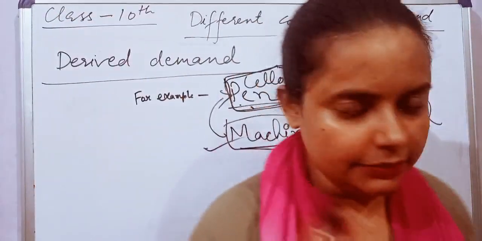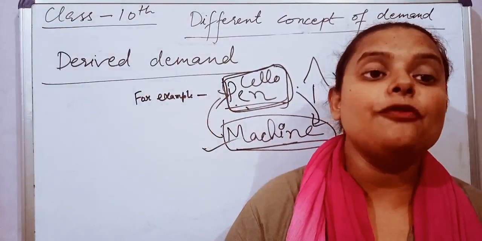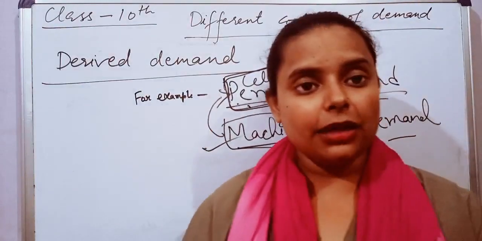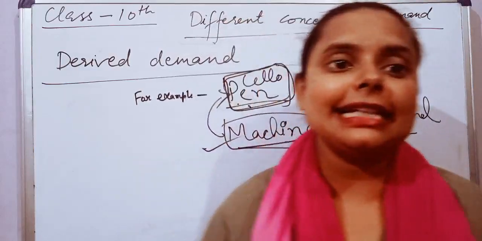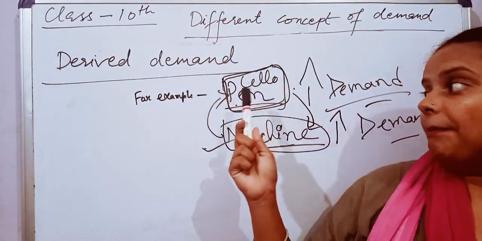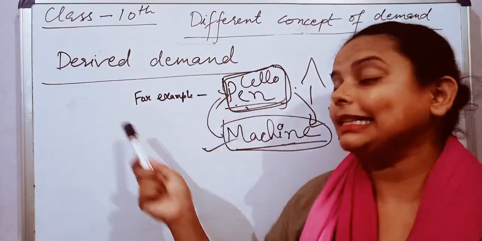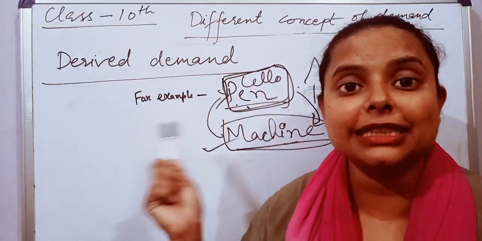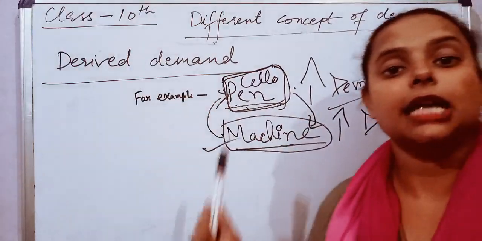In derived demand, when the demand for one commodity creates demand for another commodity at the same time, that is known as derived demand. Like a pen: it is very popular and the demand for that pen is very high in the market. At the same time, the demand for the machine producing that particular pen will also increase in the market.